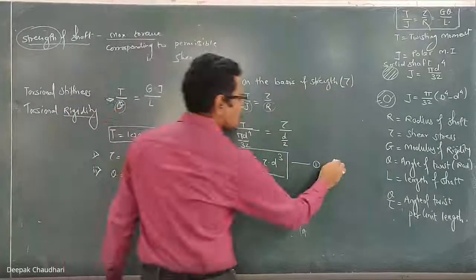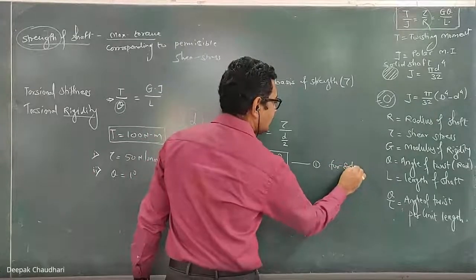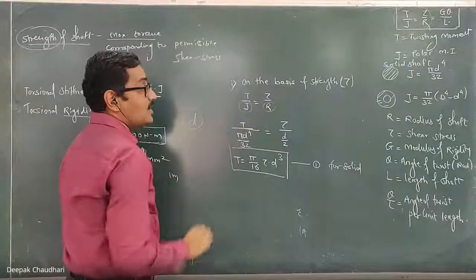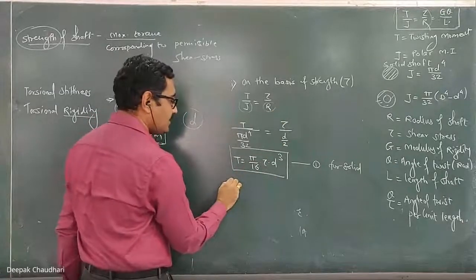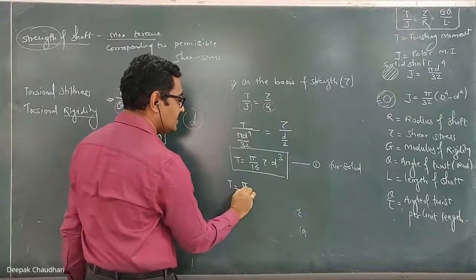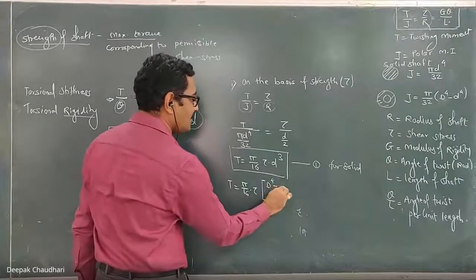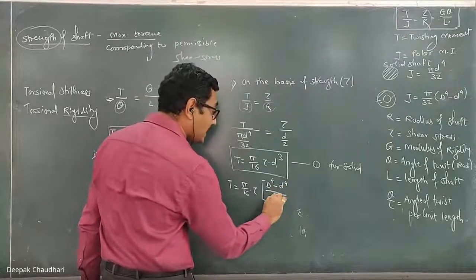Okay, but this is for the solid shaft, because here I will use pi d raised to power 4 upon 32. If it is the hollow shaft, the formula becomes T equal to pi by 16 tau into, in bracket, capital D raised to power 4 minus small d raised to power 4, upon capital D.